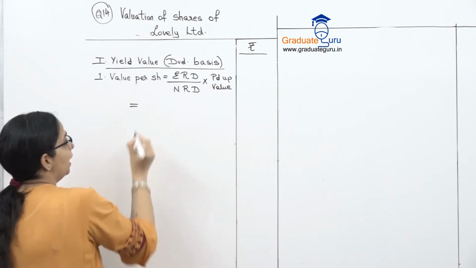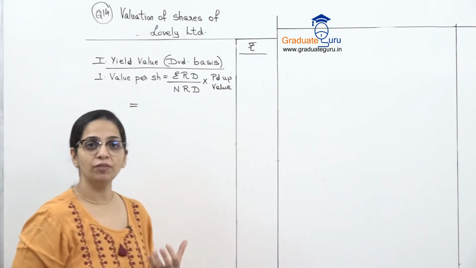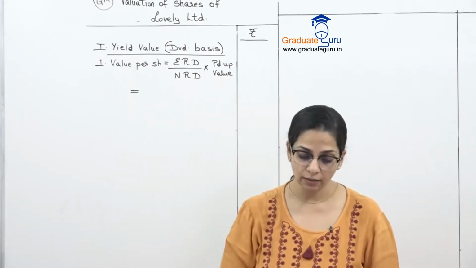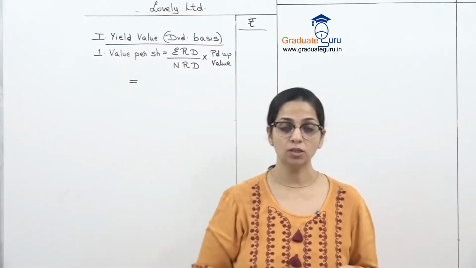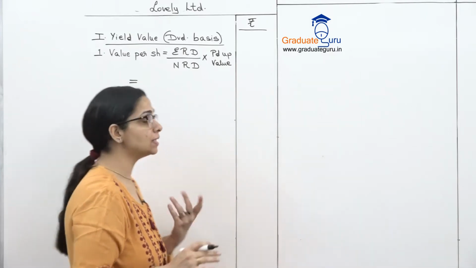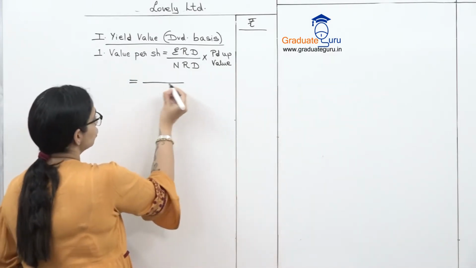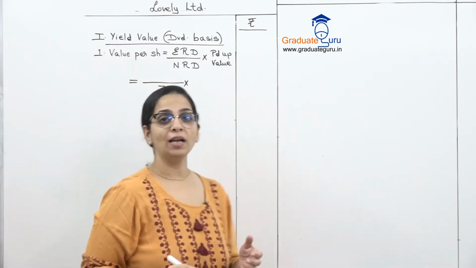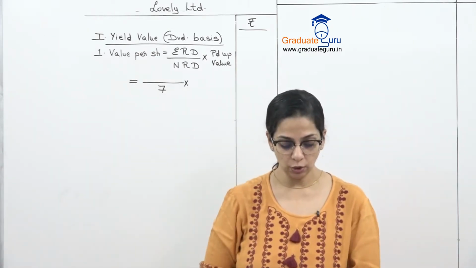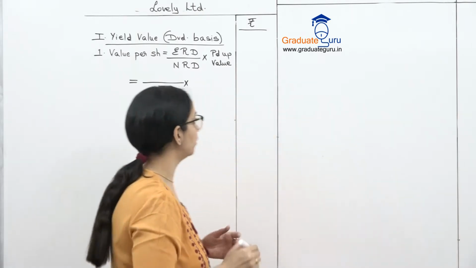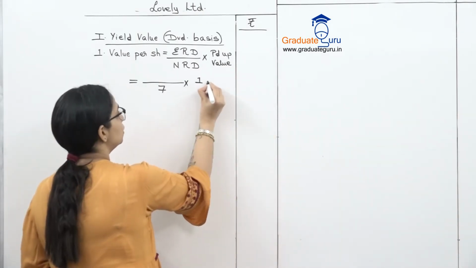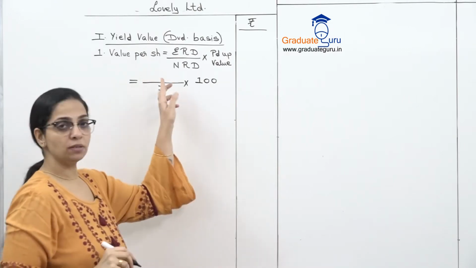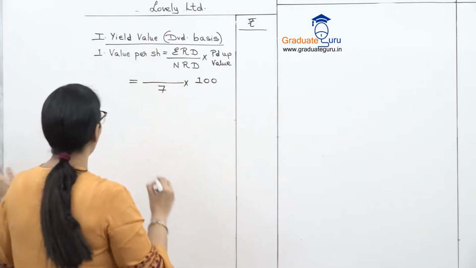Expected rate is something that we will calculate. Normal rate is given to us. In the last line they've said expected dividend rate in similar companies is 7%, so that is our normal rate. And the paid up value we have in the balance sheet. Equity shares' paid up value is 100 rupees each, so into 100.